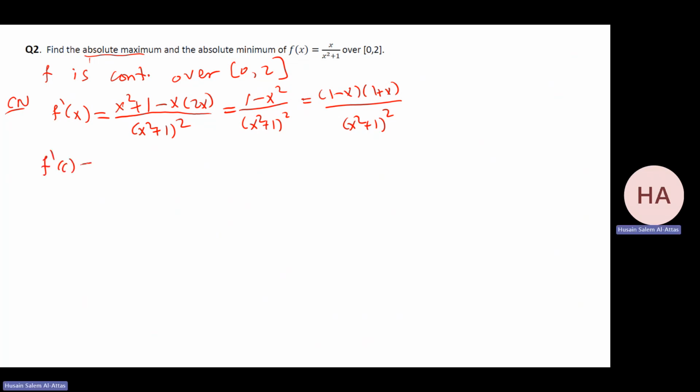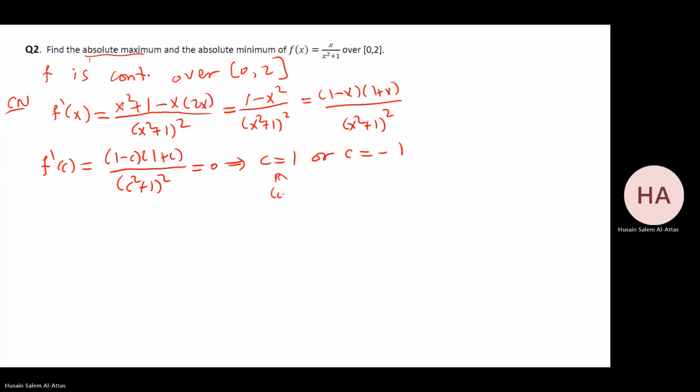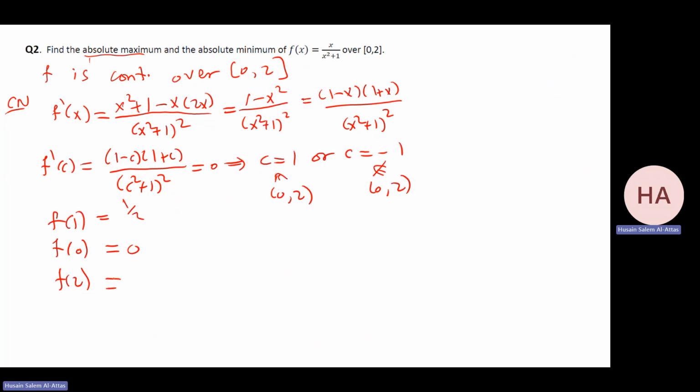We check f prime at c, which is 1 minus c, 1 plus c over c squared plus 1 squared, equal to 0. So I have c equal 1 or c equal minus 1. Be careful. This is in the interval. This one does not belong to the interval, so I will not check. So I need to check only f at 1, f at 0, f at 2. F at 1, check 1 over 2. F at 0, 0 over 1, which is 0. F at 2 will be 2 over 5.